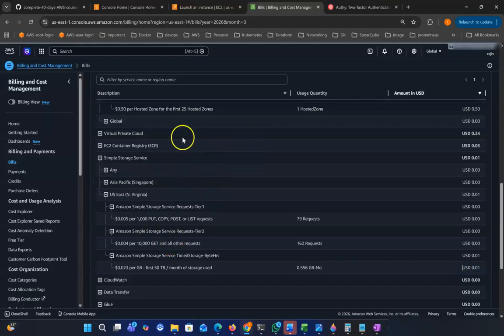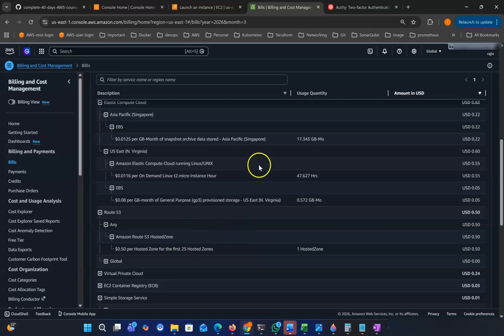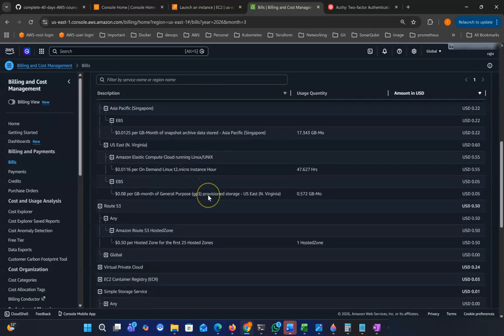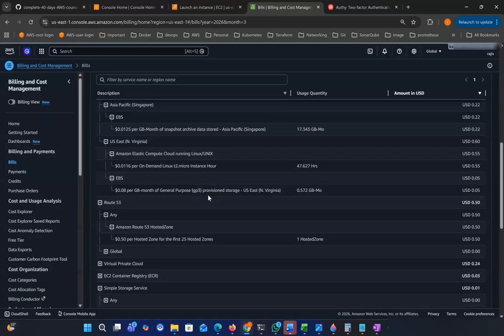So we need to check this also, like which service is using how much. These things we need to follow. That way we can track our usage, and if sometimes our server is running in any region and we forget to stop it, then we can get the billing information here.